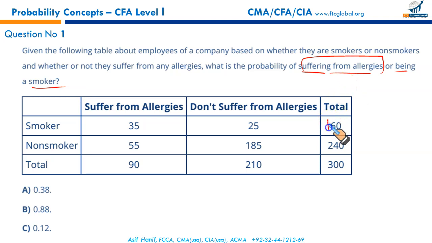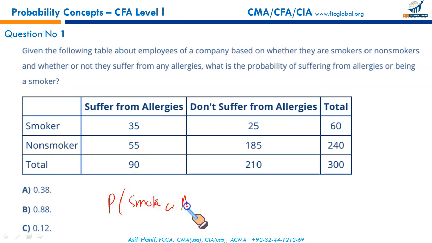Suffering from allergies or being a smoker. So being a smoker means 60, and suffering from allergies, it is 90. What we are looking for is the probability of suffering from allergies or being a smoker. We can write it as probability of smoker